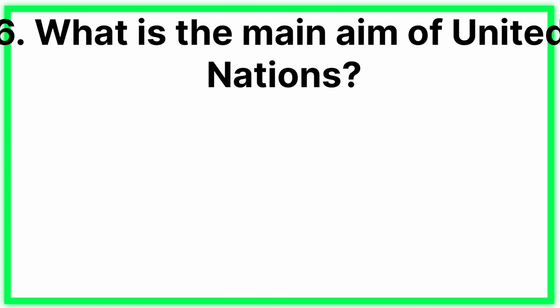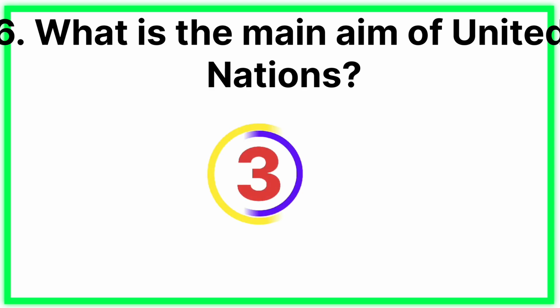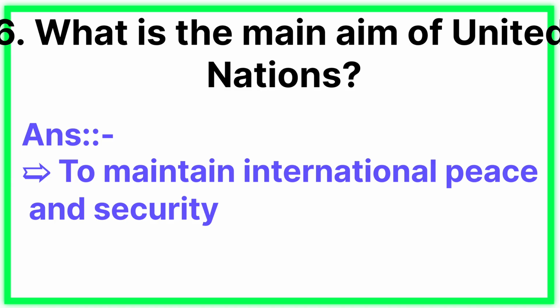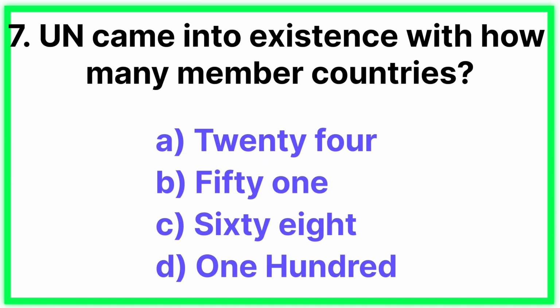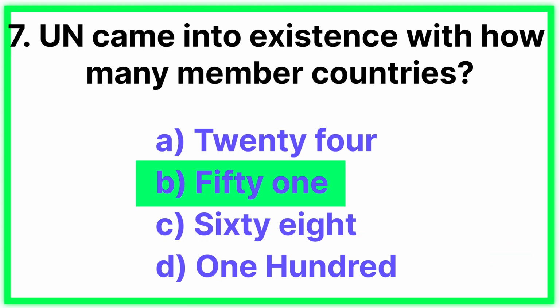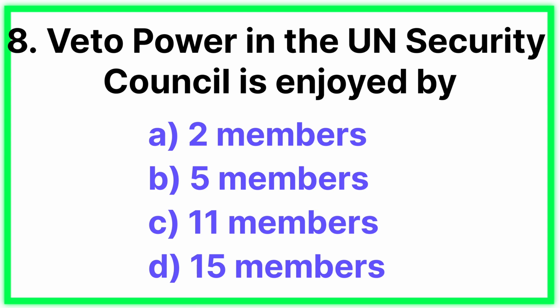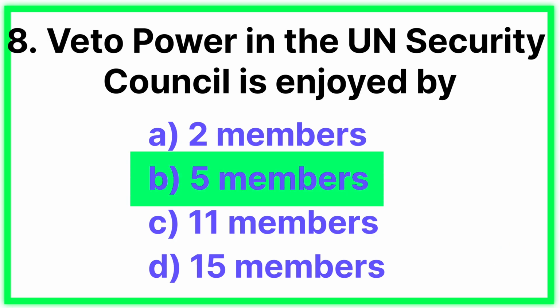Question number 6. What is the main aim of United Nations? Answer: to maintain international peace and security. Question number 7. United Nations came into existence with how many member countries? Answer: 51. Question number 8. Veto power in the United Nations Security Council is enjoyed by? Answer: 5 members.